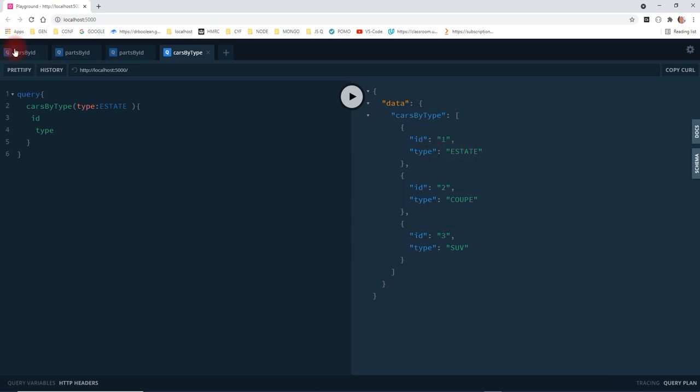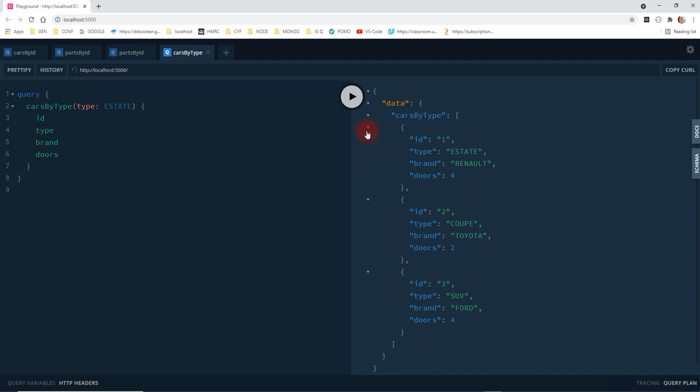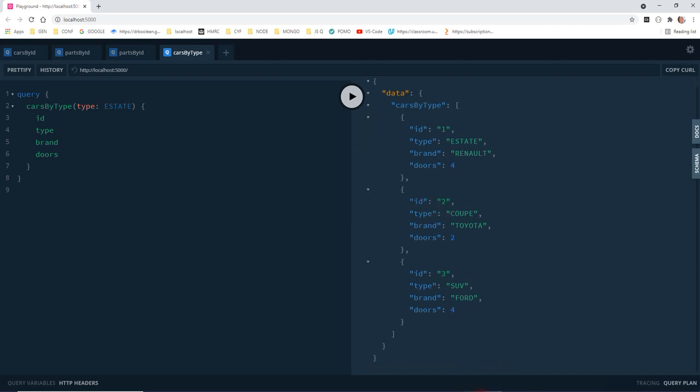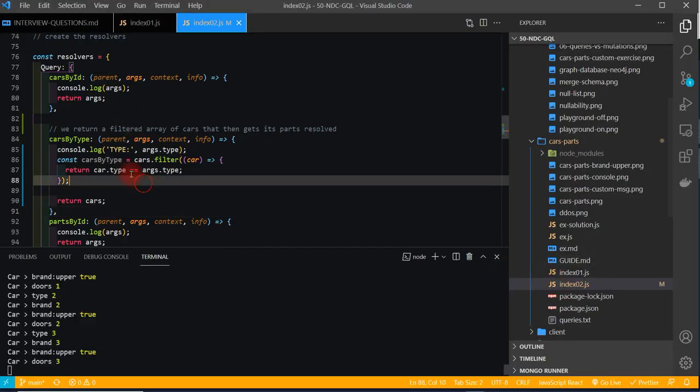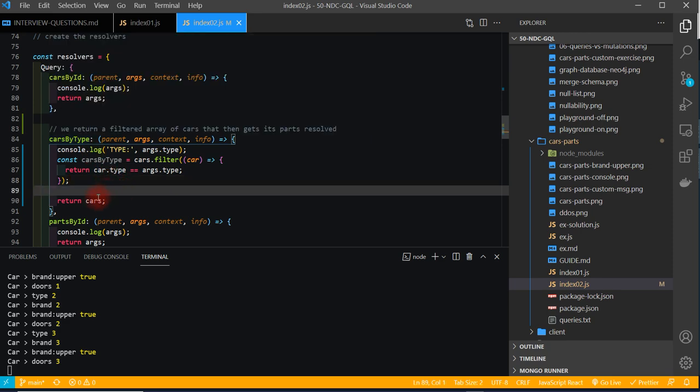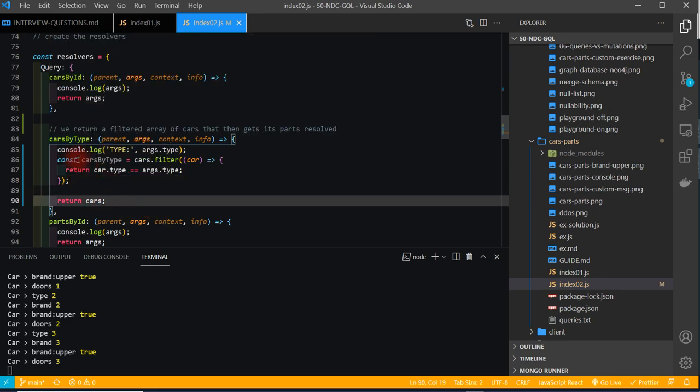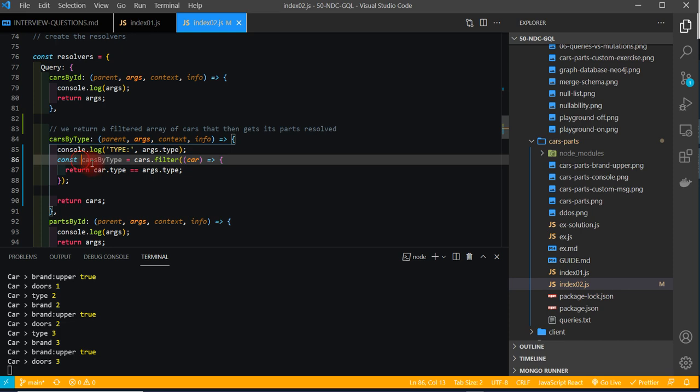There we get it in a state, and see how we have to pass the enum like this. So we can type in brand, and that's what we get there. So let's prettify it: ID, type, brand, doors, and there we go. So that's how we can get it. The INDEX02 is now updated. Cars by type is actually expecting to get an iterable of cars, and what we do here, that's cars by type, and that is filtered. So let's put that here.